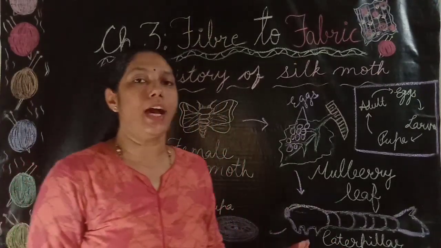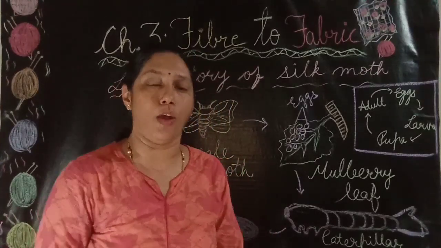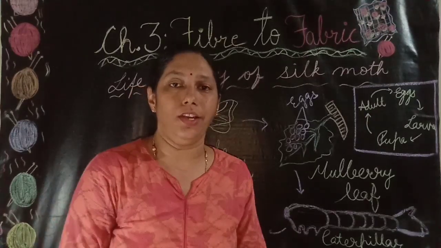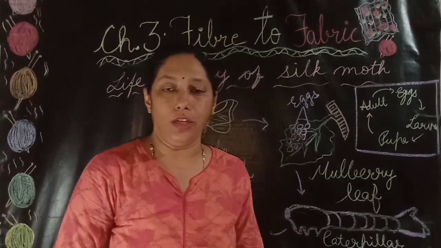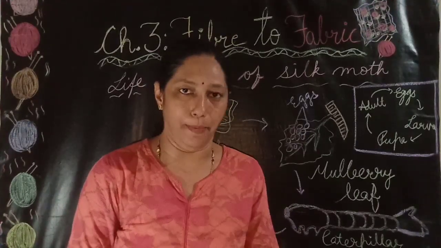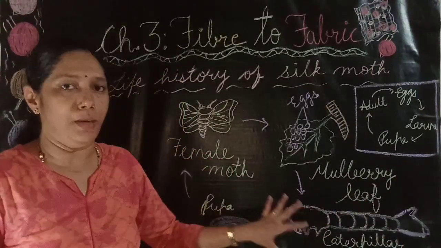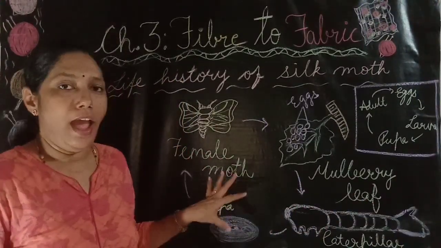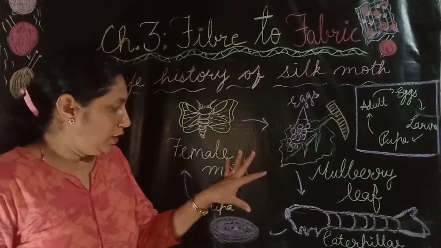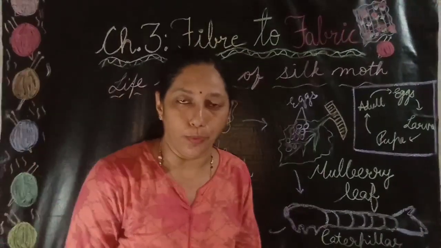When these movements are going on, the head of the caterpillar secretes a secretion which is made up of protein. On exposure to the air, this secretion hardens and turns into the silk fiber. Soon the caterpillar gets completely covered by these silk fibers and this stage is known as the pupa. This covering of the caterpillar is known as the cocoon.